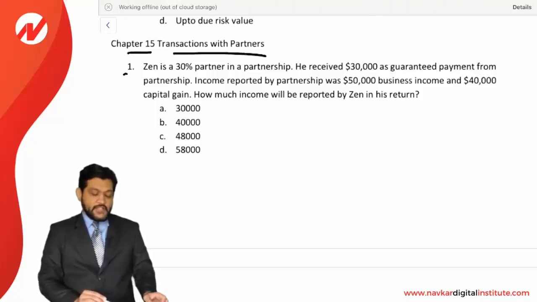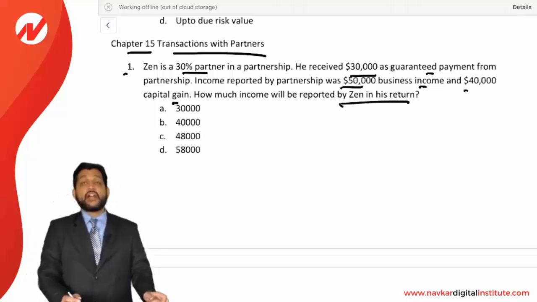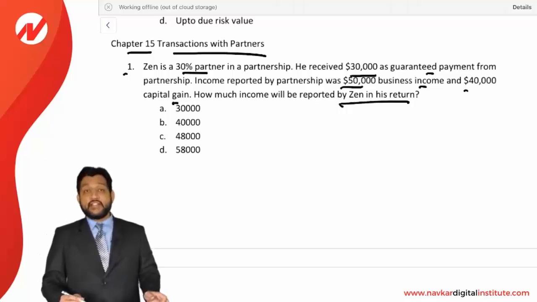Question number 1. Zen is a 30% partner in a partnership. He received 30,000 as a guaranteed payment from the partnership. Income reported by the partnership was 50,000 business income and 40,000 capital gain. How much income will be reported by Zen in his return? Okay, they are asking how much income will Zen report in his return.